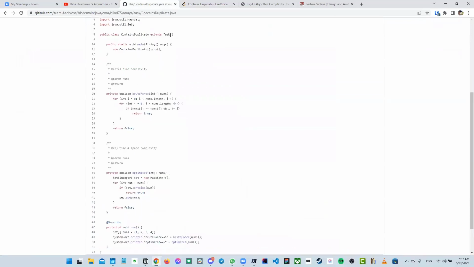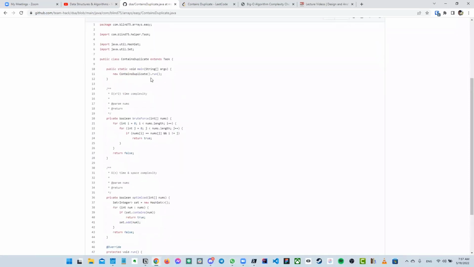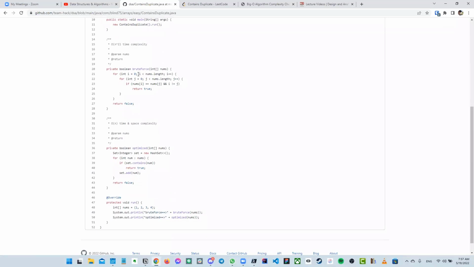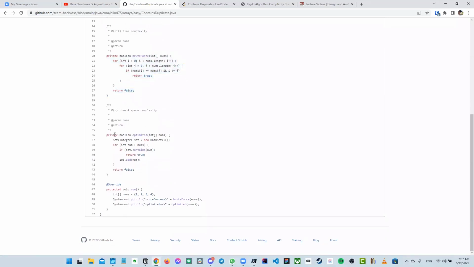So you have contains duplicate. Here's your main method, which is good so that we can try this out. You can just run the program. Here's your brute force method, which is great, and then here's your optimized method. You said this is O(n) time and space complexity. What you did was create a set, correct? Then you said if the set contains the number, return true, otherwise you add it to the set.